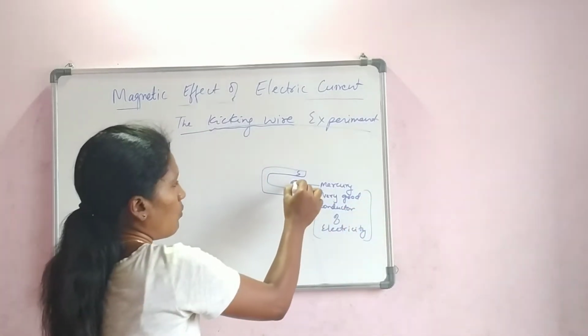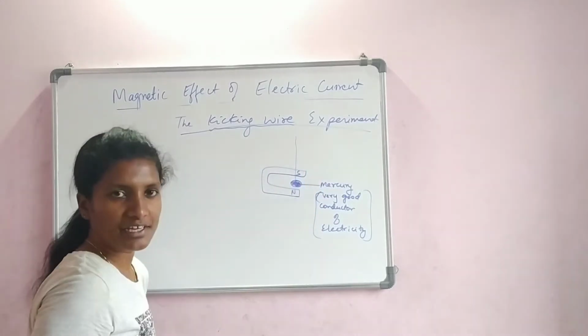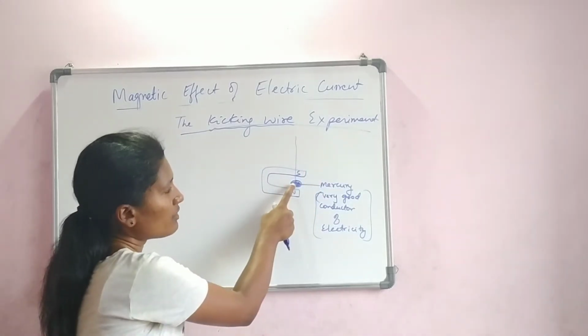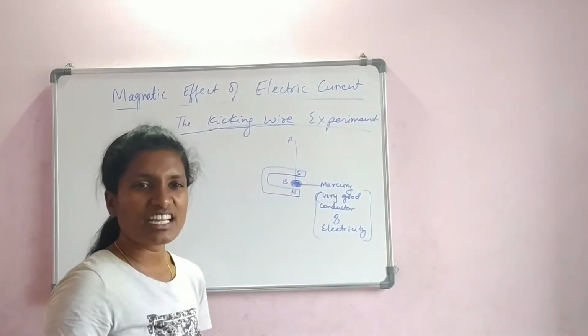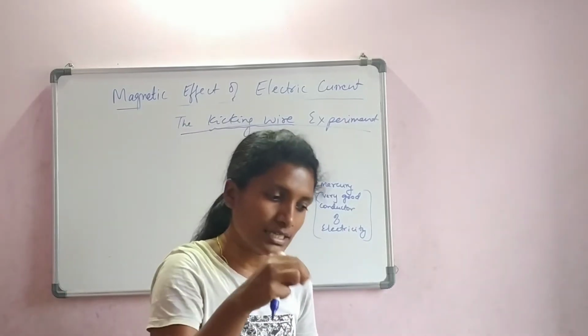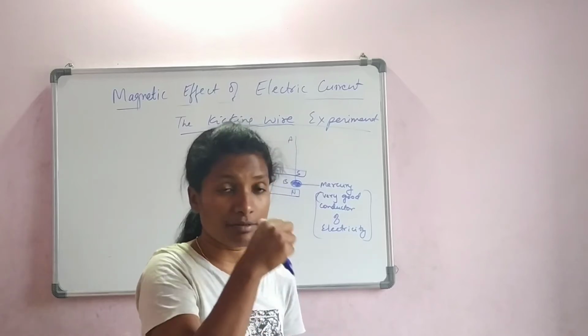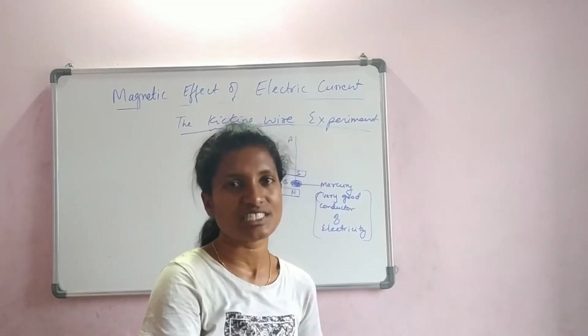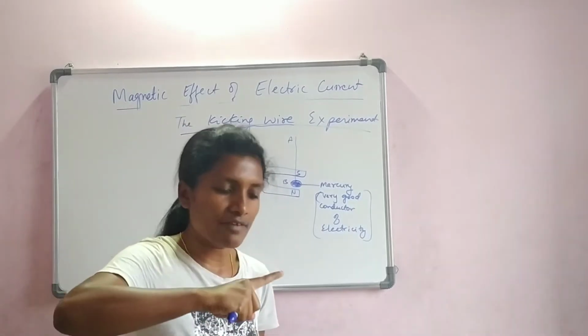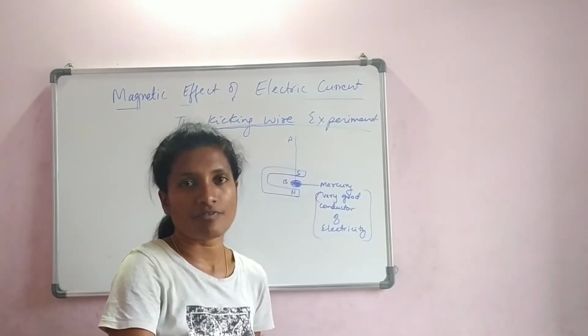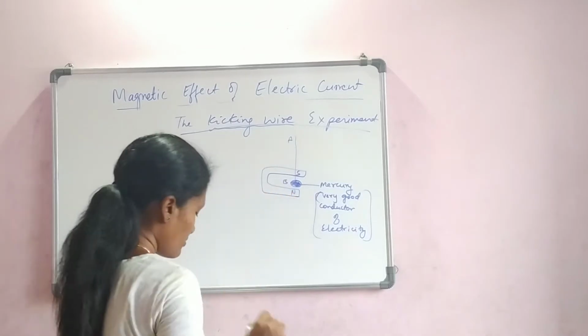Now, take a wire, a copper wire. Now, the copper wire here, let us say this is B, this is A. B here has to be just touching the surface of the mercury. It should not be submerged inside. It should touch the surface. Now, let us say we take a glass of water, touch the surface, but don't immerse your finger in it. Okay, like that. So, it is being touched.